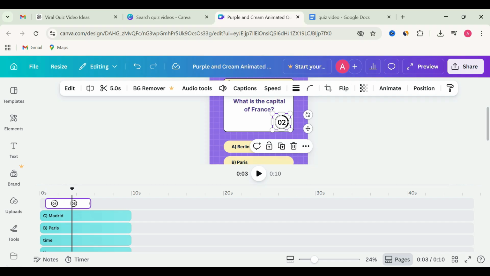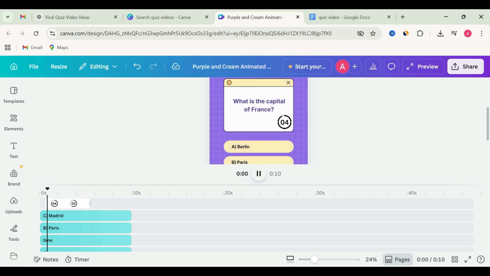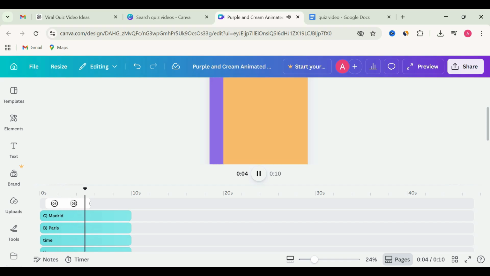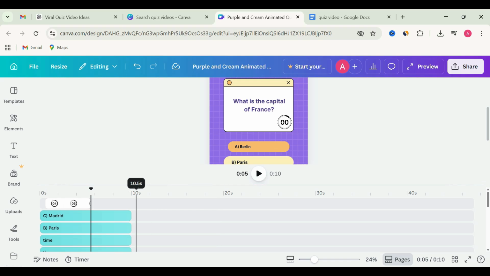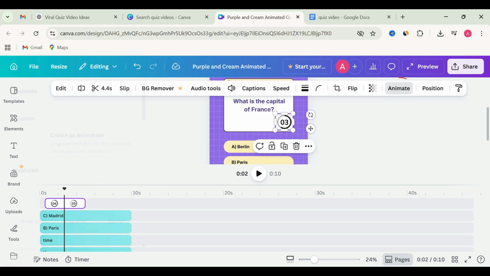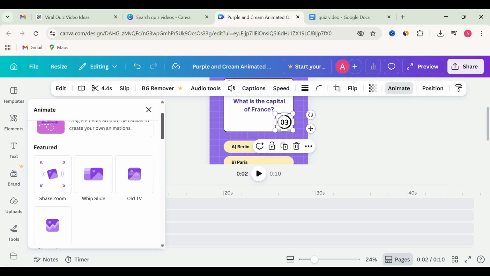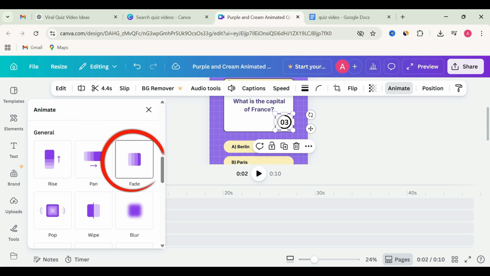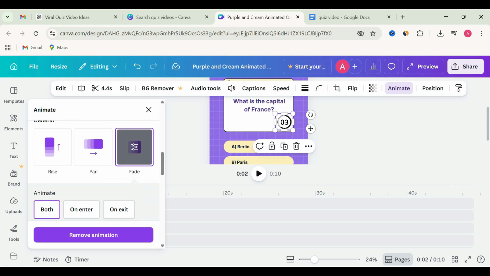Now you can see it will take 5 seconds before the correct answer is shown. So you can also add a timer sound as well. Now let's add some animation to our timer. I will add fade. Click fade. The fade animation is ready. So there are a bunch of editing options. You can use any option and customize the template as per your needs.